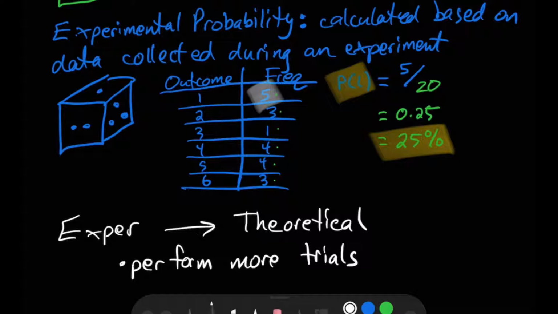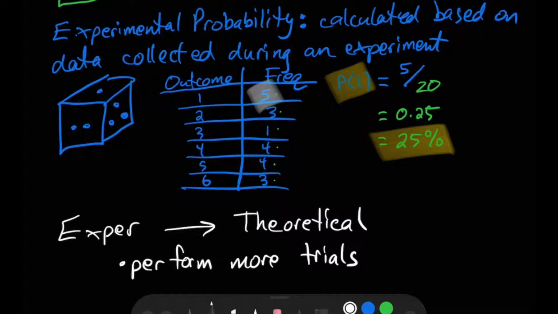As I did that, I would expect my experimental probability to approach my theoretical probability. It's not guaranteed. There is a chance, maybe some crazy freak miracle happens and I roll a 1 every single time, and my experimental probability of rolling a 1 is 100%. It is very unlikely, but it is possible.